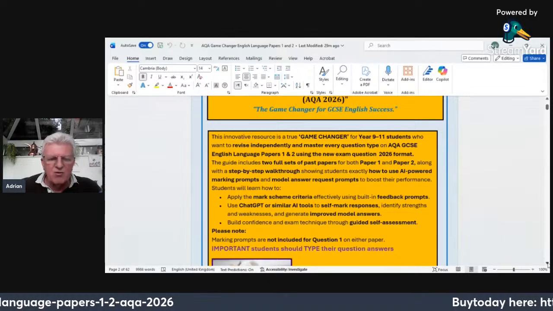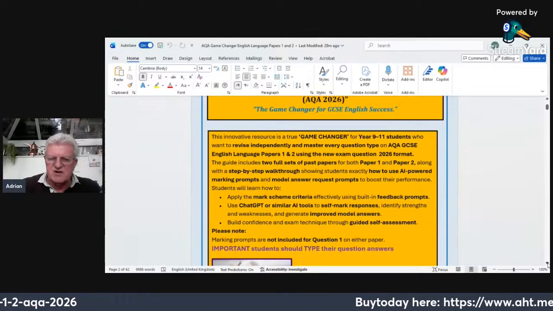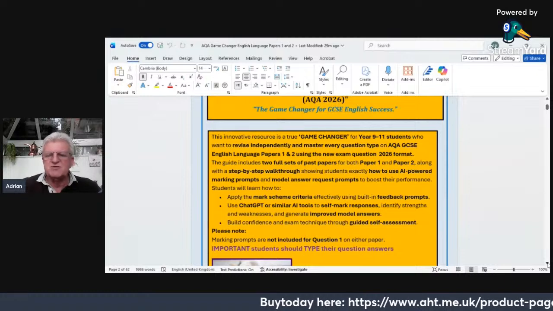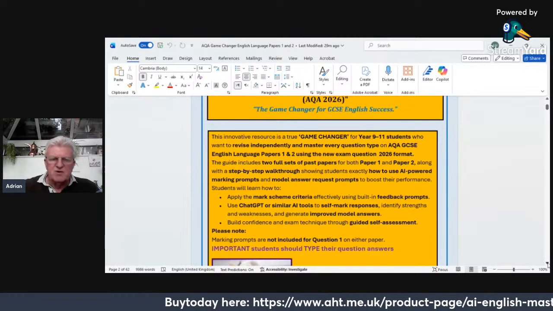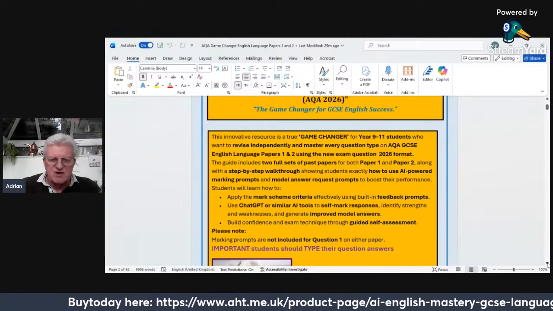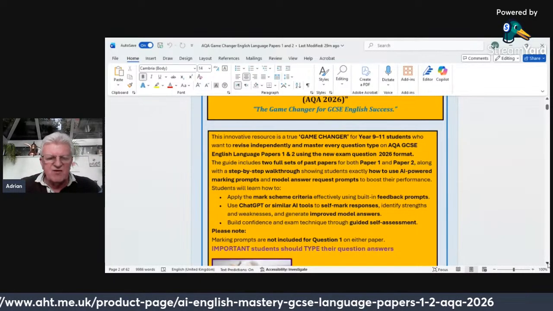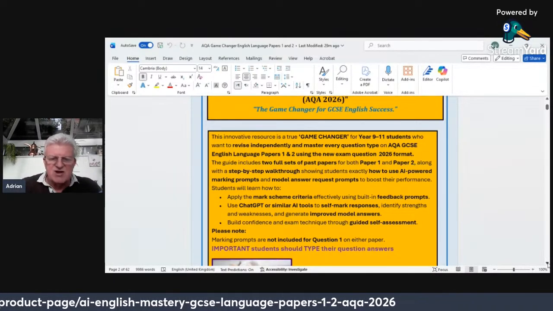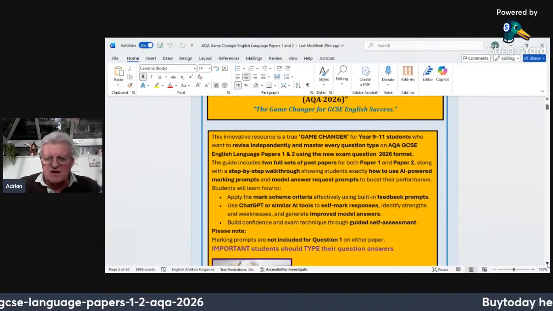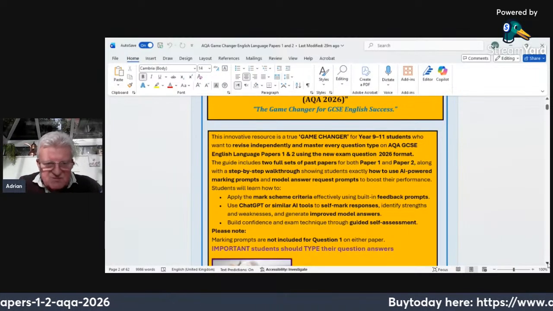Students will learn how to apply the mark scheme criteria effectively using built-in feedback prompts. Use ChatGPT or similar AI tools to self-mark responses, identify strengths and weaknesses, and generate improved model answers. Build confidence in exam technique through guided self-assessment.